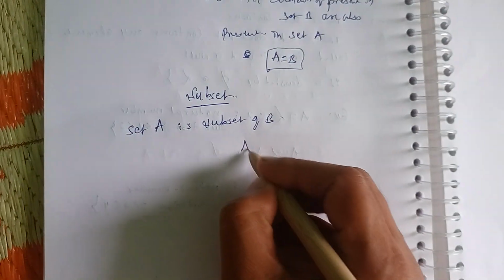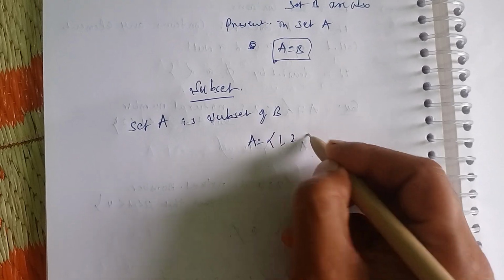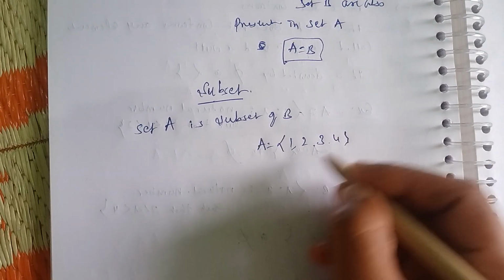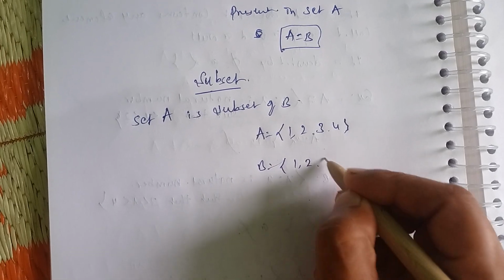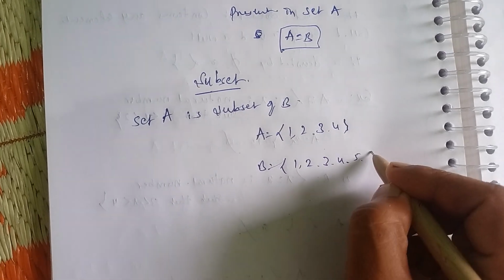For example, A equals {1, 2, 3, 4}. Set B equals {1, 2, 3, 4, 5, 6}.